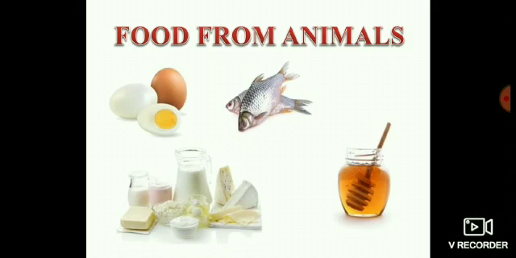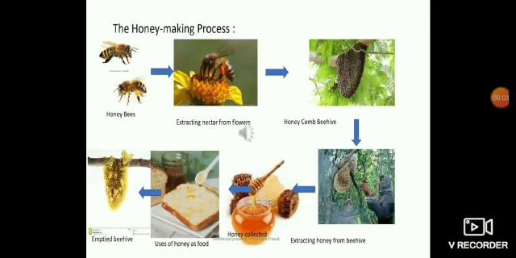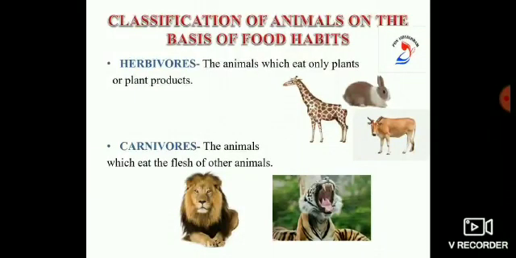We also get food from animals. We get foods such as meat, egg, milk, cheese, butter, curd, and also honey from animals. The rearing of honeybees on a large scale for honey is called apiculture. Different animals eat different kinds of food.